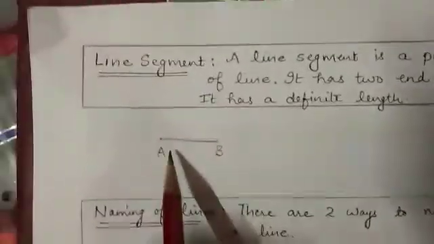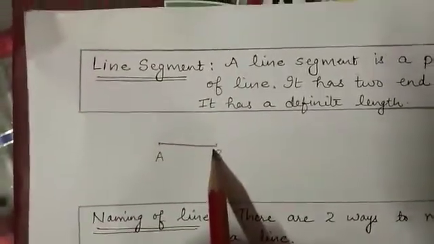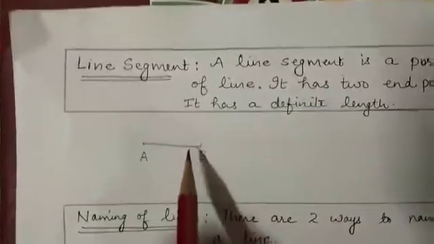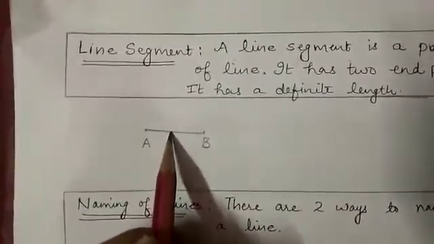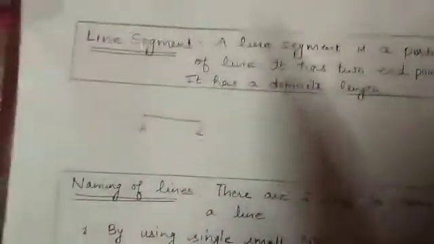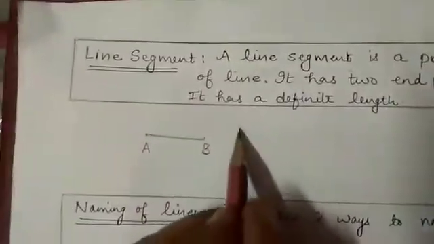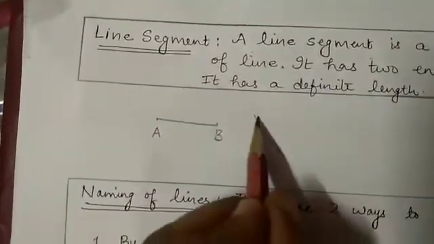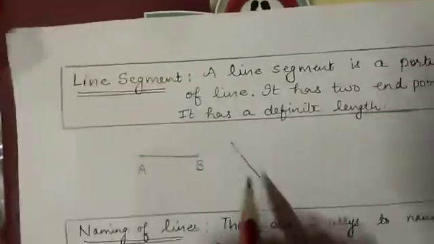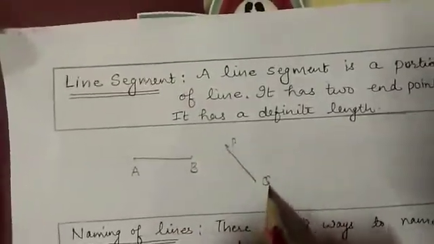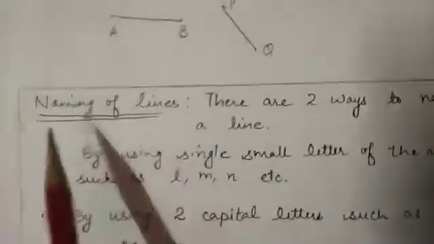And if I want to measure the length of this segment, I can measure easily. So the line segment has a definite length. In the same manner, I can draw my segment in this way also.